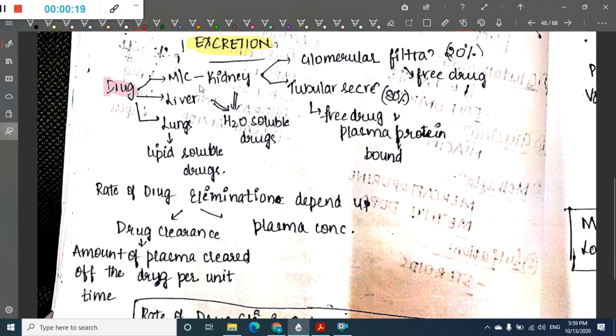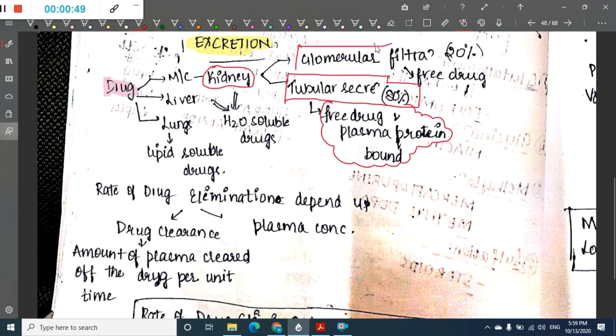The drug can go to the kidney and get excreted. Kidney is the most common mode of excretion of any drug. In the kidney, it can get excreted by tubular secretion. Around 80% of the drug is excreted by tubular secretion, and in this 80%, both the free drug and plasma protein bound drug can get excreted.